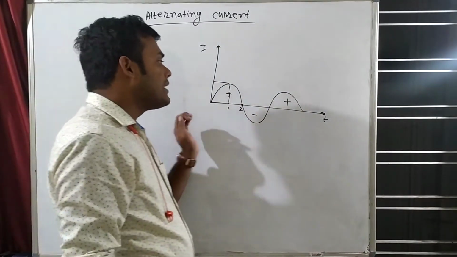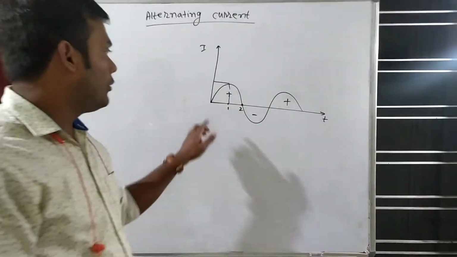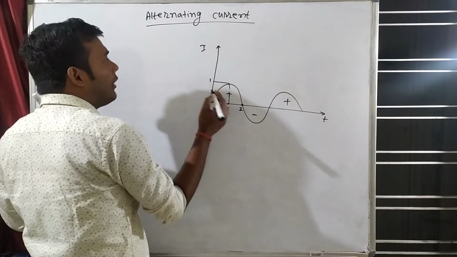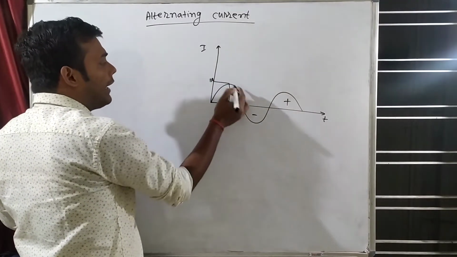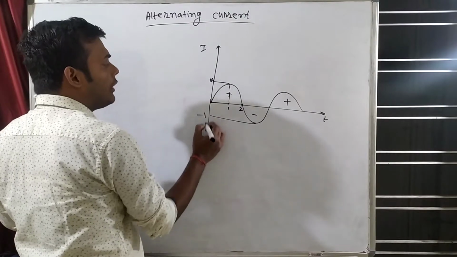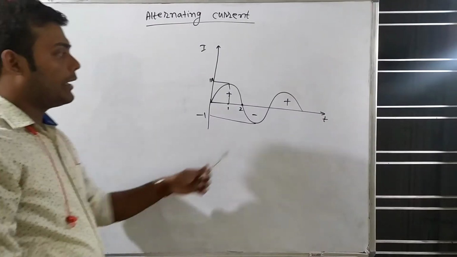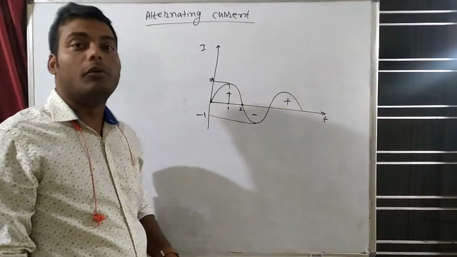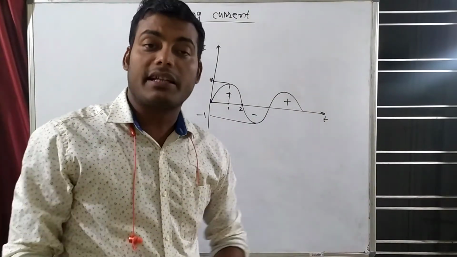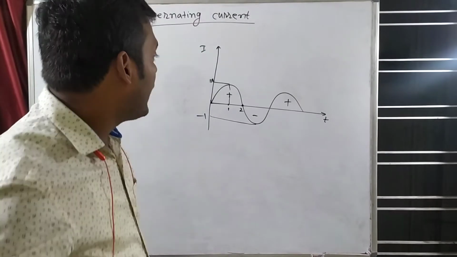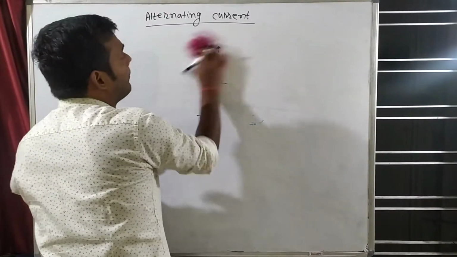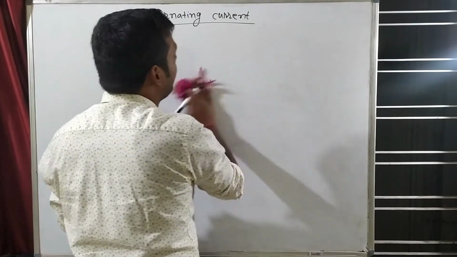Then current is minus 1 ampere, and again it becomes 0. So with respect to time, current is changing its magnitude as well as its direction. When this type of thing happens, we say that this is alternating current.